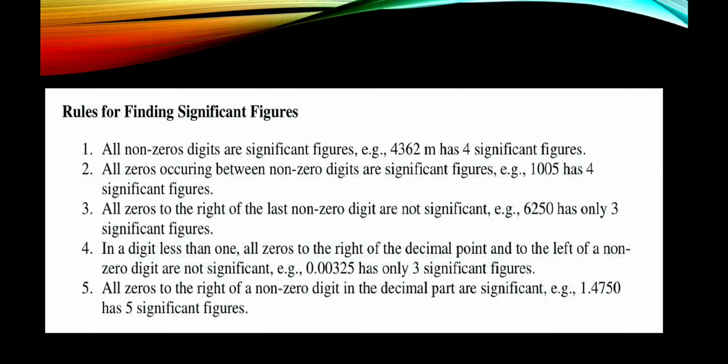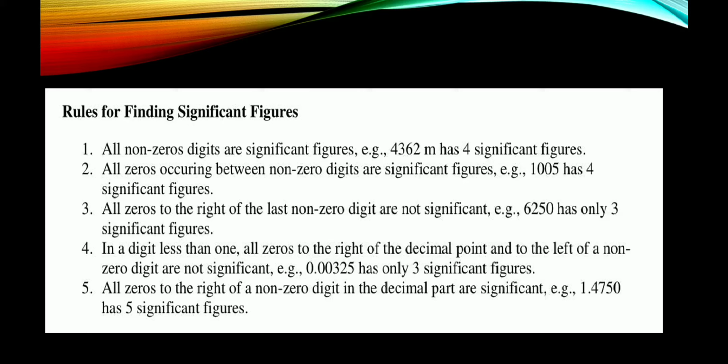Example, 4362 meter has 4 significant figures. Second one, all zeros occurring between non-zero digits are significant figures. Example, 1005 has 4 significant figures. Third, all zeros to the right of the last non-zero digit are not significant. 6250 has only 3 significant figures.